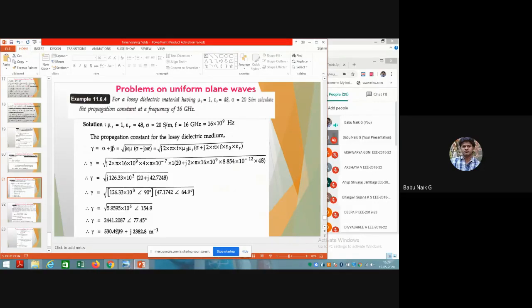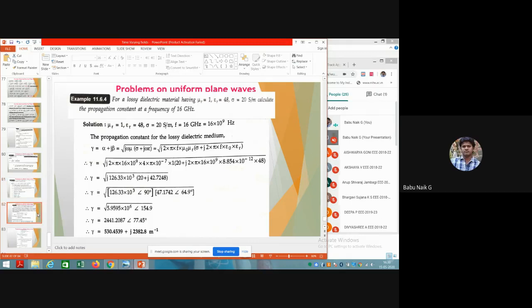So this attenuation constant is how much the wave is attenuated in the lossy dielectric medium, and then the phase constant is 2382.8, for propagating that particular 16 gigahertz wavelength with conductivity of 20 Siemens per meter. So you can concentrate on this kind of problem here.